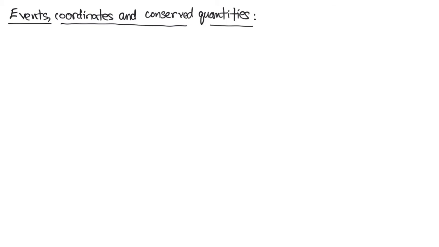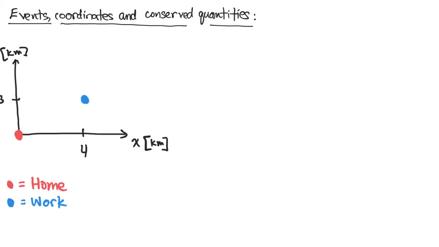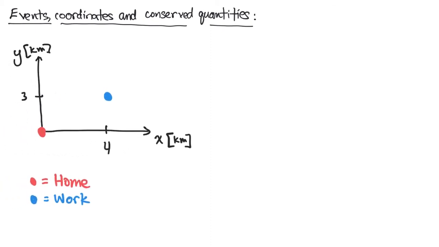So what we're going to do is bring in a picture here that shows 2 points on a plane. We have an xy plane, so you can think of this as like the floor, the ground. And the red dot here represents where you live, say your home, and the blue dot represents where you work. Let's call the coordinate system XA for Alice's reference frame and YA.